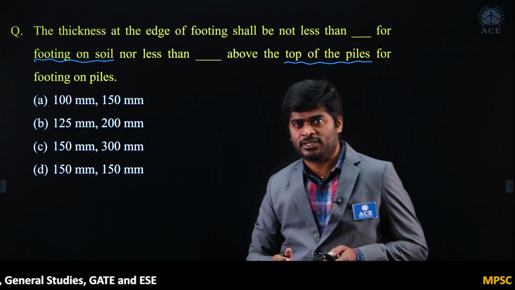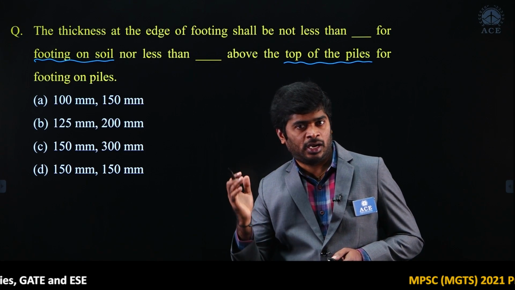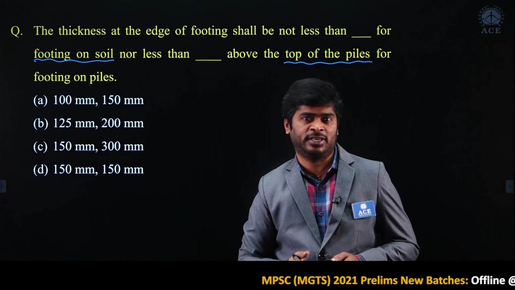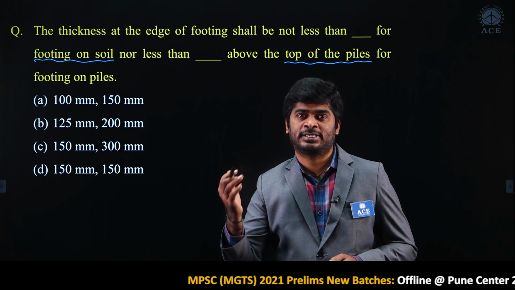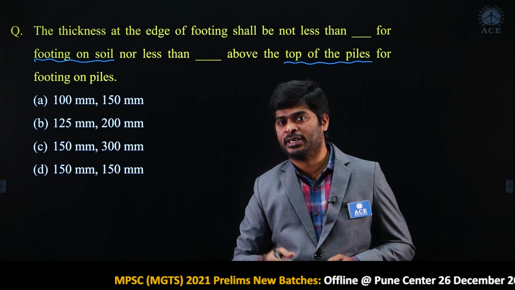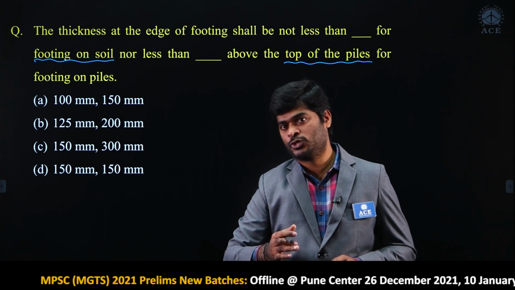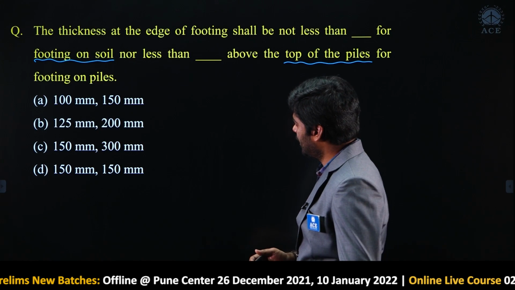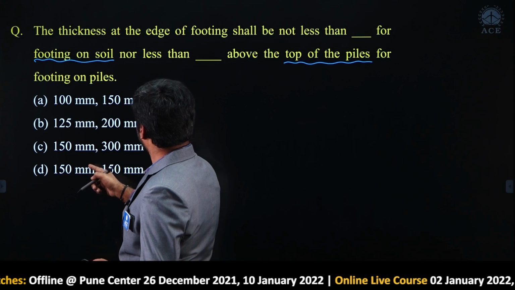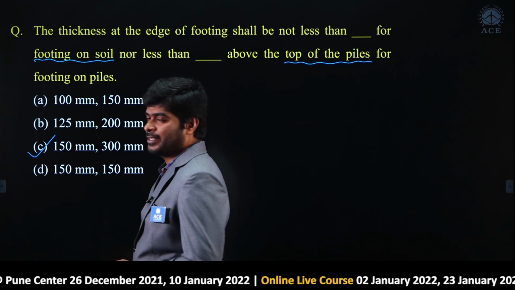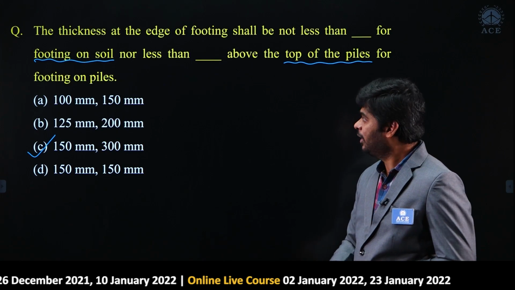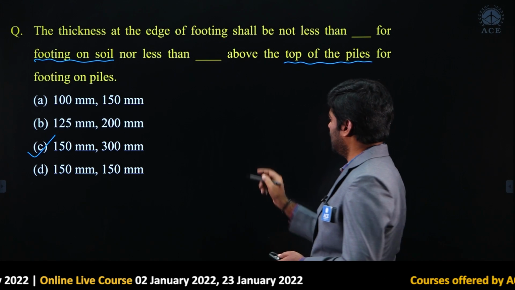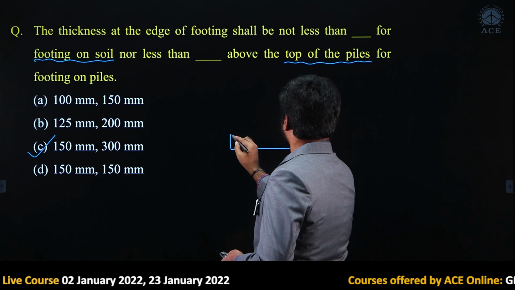When the footing is resting on soil, the minimum edge thickness according to IS 456-2000 is 150 mm. If the footing is resting on piles, the minimum edge thickness will be 300 mm. These two limits are recommended by IS 456-2000. So, given 150 mm and 300 mm, option C is correct. When the footing is resting on soil, the minimum edge thickness will be 150 mm. See like this, this is the footing.